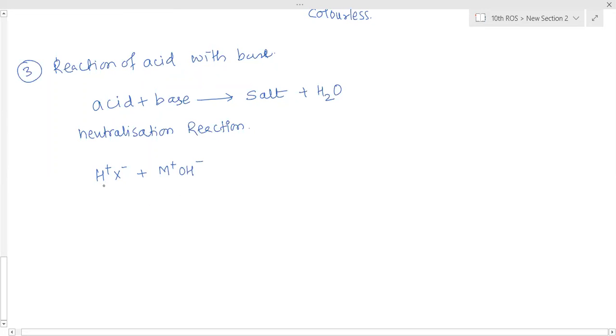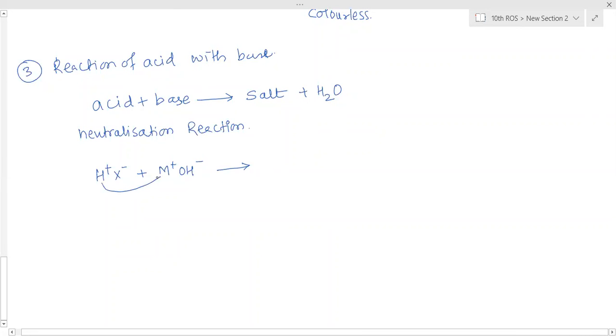Now in this case, free H plus ions are present in aqueous solution, and in aqueous solution these OH minus ions are free. That is the reason this substance shows acidic properties and this substance shows basic properties. The solution is showing basic properties. When these two combine, what happens? A double displacement reaction takes place.